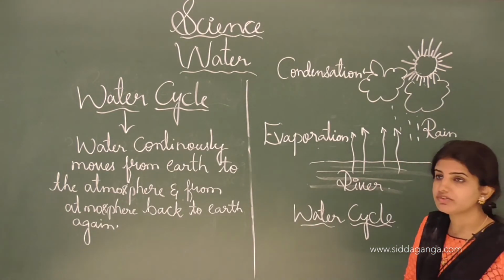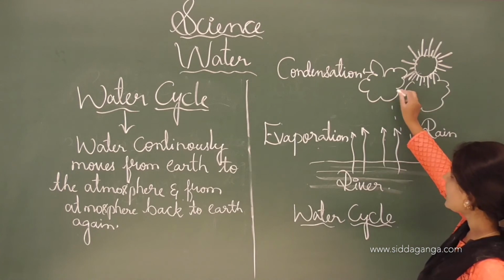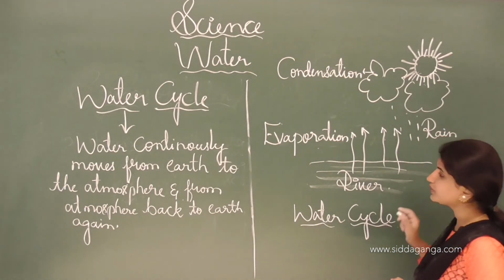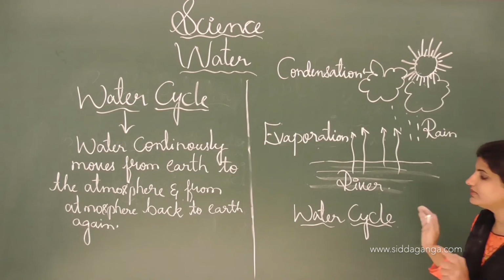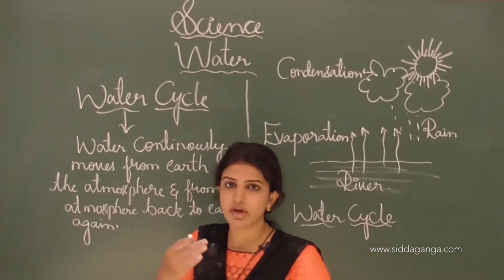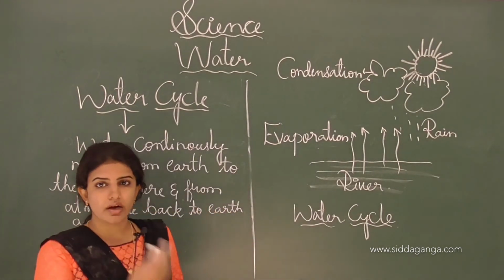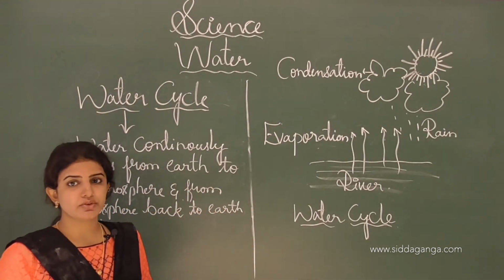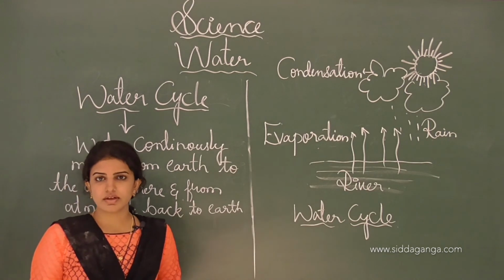air along with the moisture content will be condensed here, and thereby again it will fall as rain to the ground. And this is nothing but the water cycle, a cyclic process of the water from the earth to the atmosphere, and from the atmosphere back to the earth again, and this is called the water cycle.